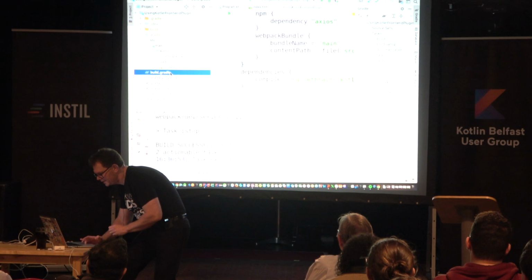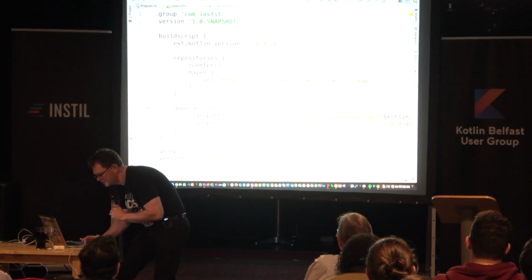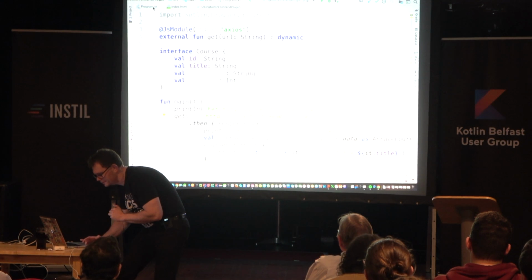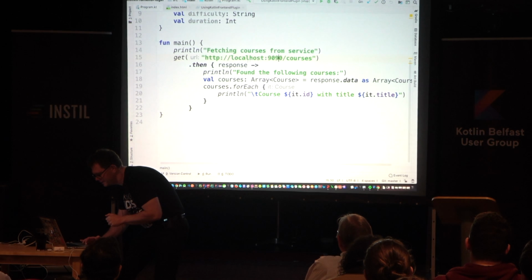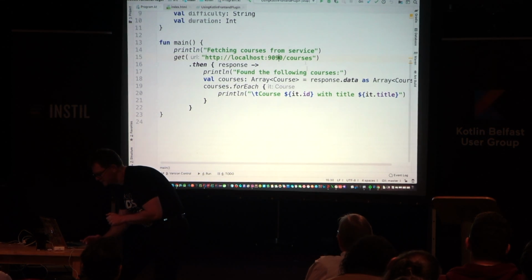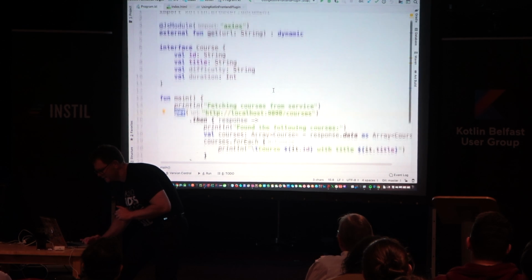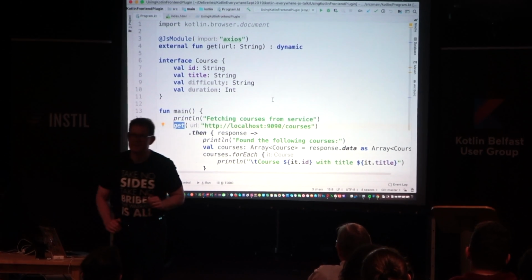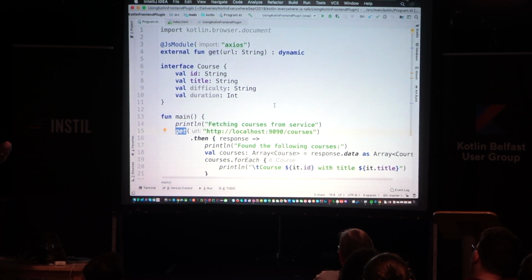So here's the build file I was mentioning previously. All good. And then here's my program, KT. So in main there, I'm going to go out and try to access a RESTful service. I've got a little RESTful service running, and I want to download some information about training courses. In order to do that, I'm using Axios. So this is how you get your interoperability with Node modules.